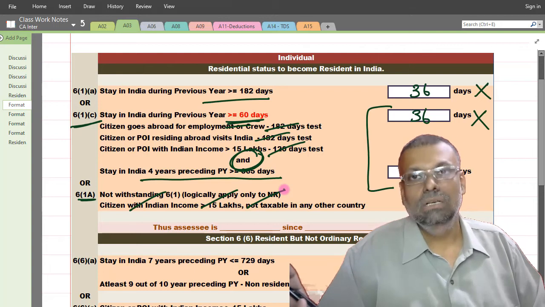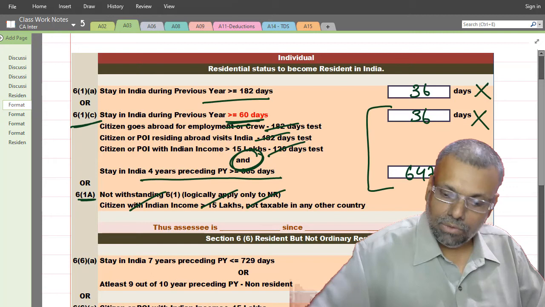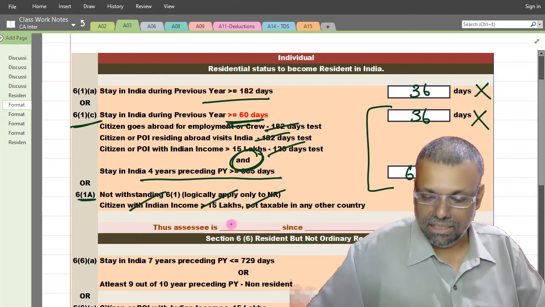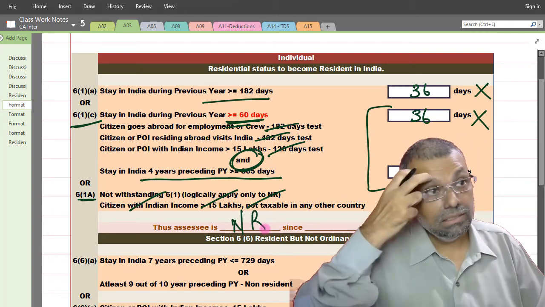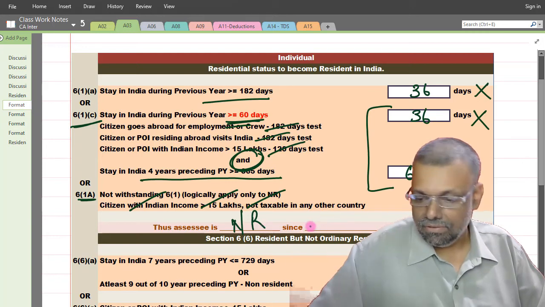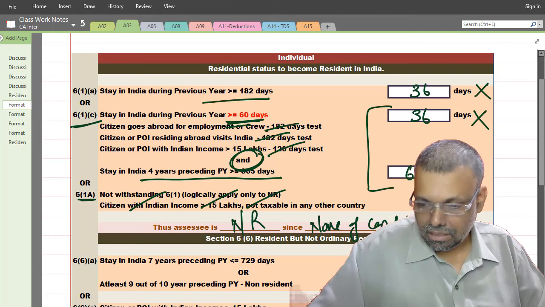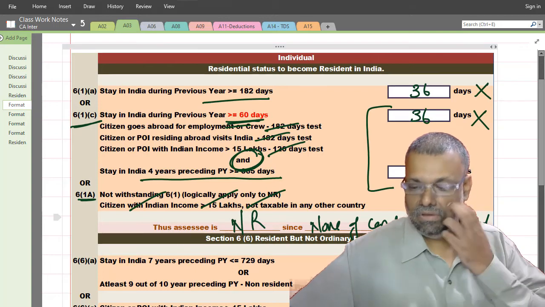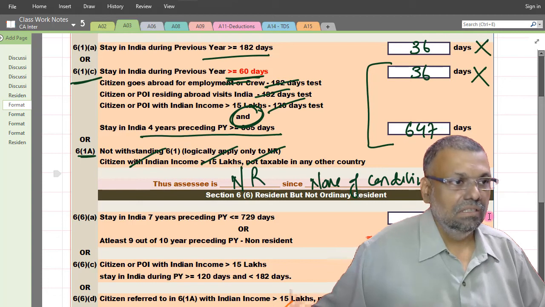So this is short provisions for him, and immediately he is not satisfying 6(1)(a), and 6(1)(c) is also not satisfying, and thus the assessee is a non-resident since none of the conditions are satisfied. Straight away answer. Is that clear?